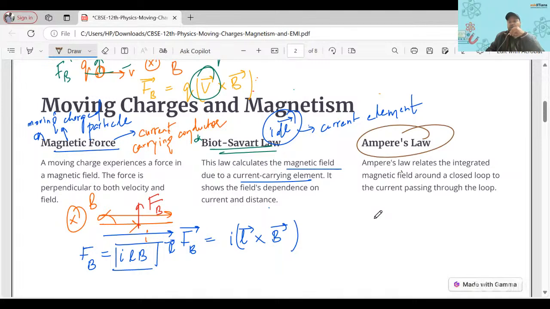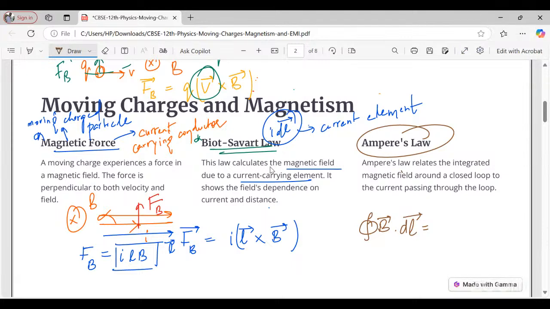What is Ampere's law? What does it tell? It tells something about vector B dot vector dl, the dot product of the magnetic field and dl. So what does it tell you? The integration of magnetic field around a closed loop.